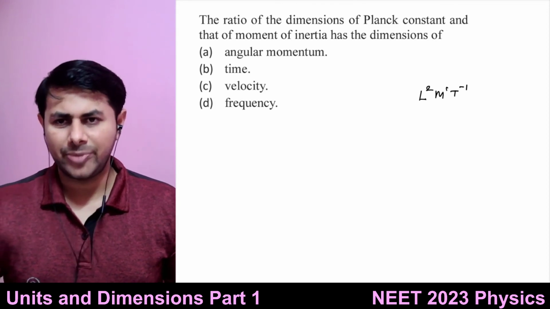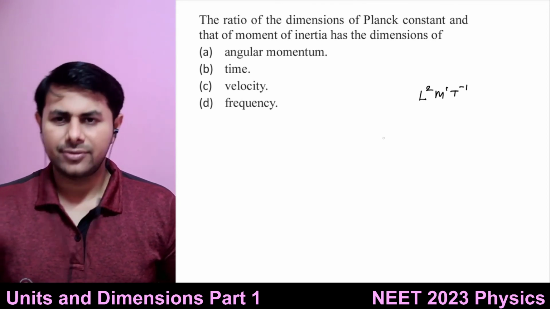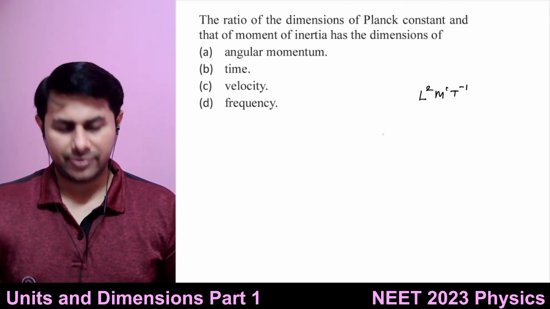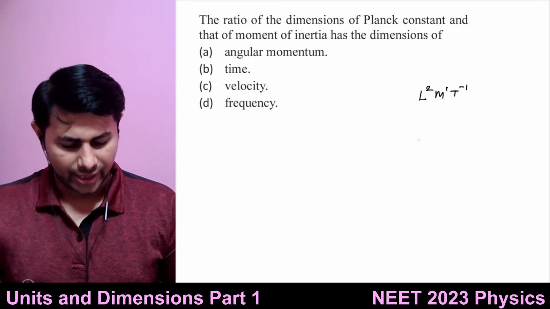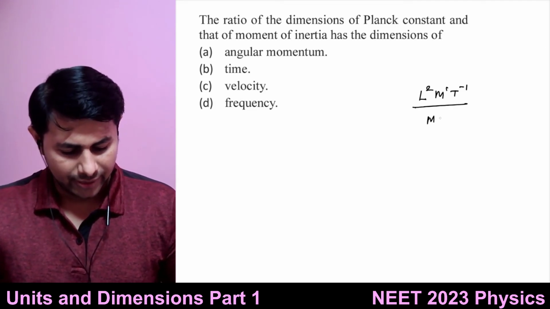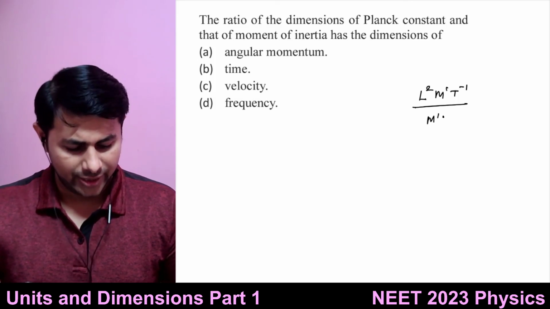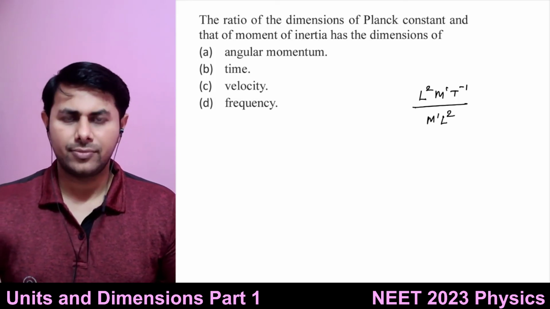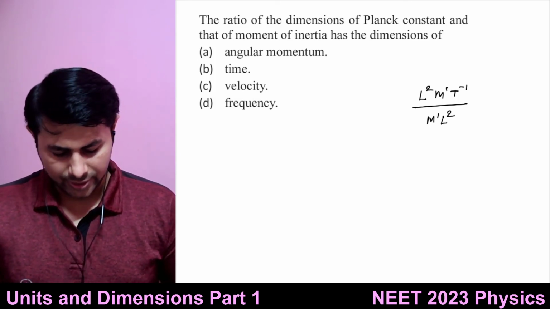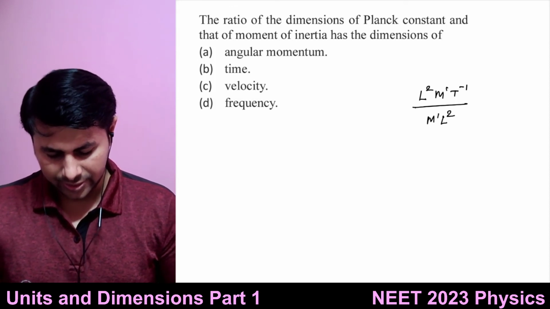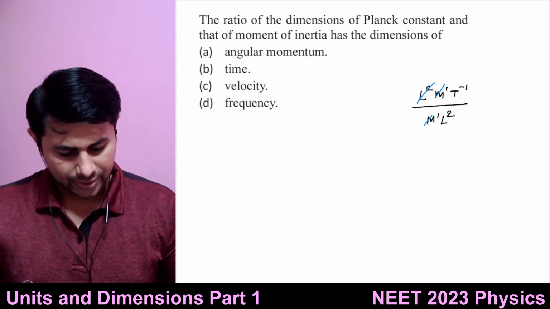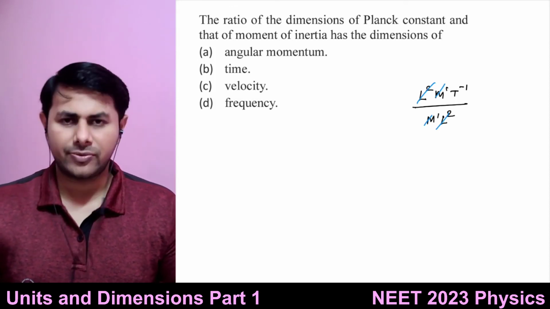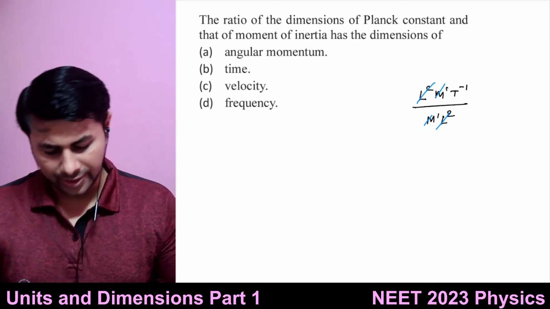What is moment of inertia? I equals m r squared. So M^1 r^2, meaning L^2. So this thing gets cancelled out. T^-1, the inverse of time, that is frequency.